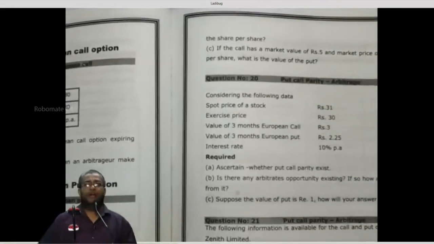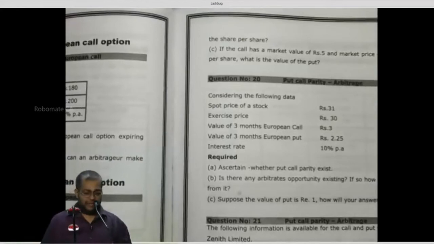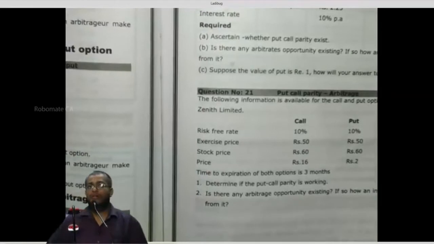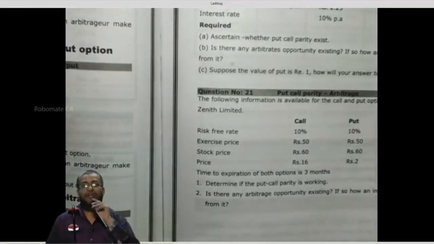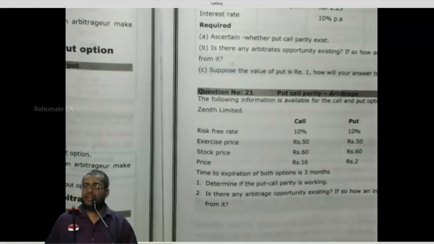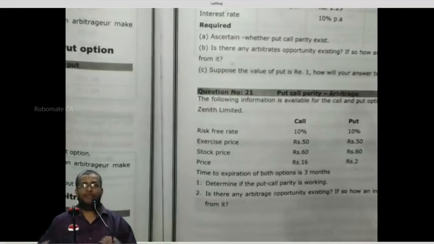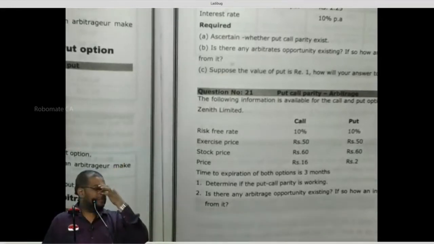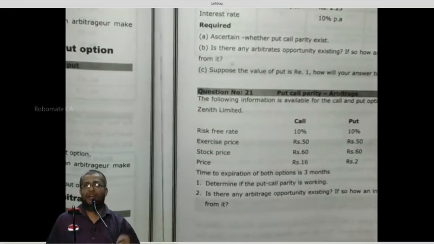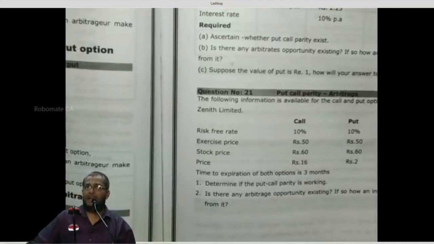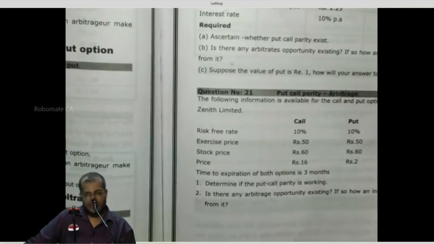Write down the facts. Strike price 400. Spot 370. Interest 5%. Always when they give you interest, it should be per annum; they need not say. Interest 5%, term of the option is 6 months.